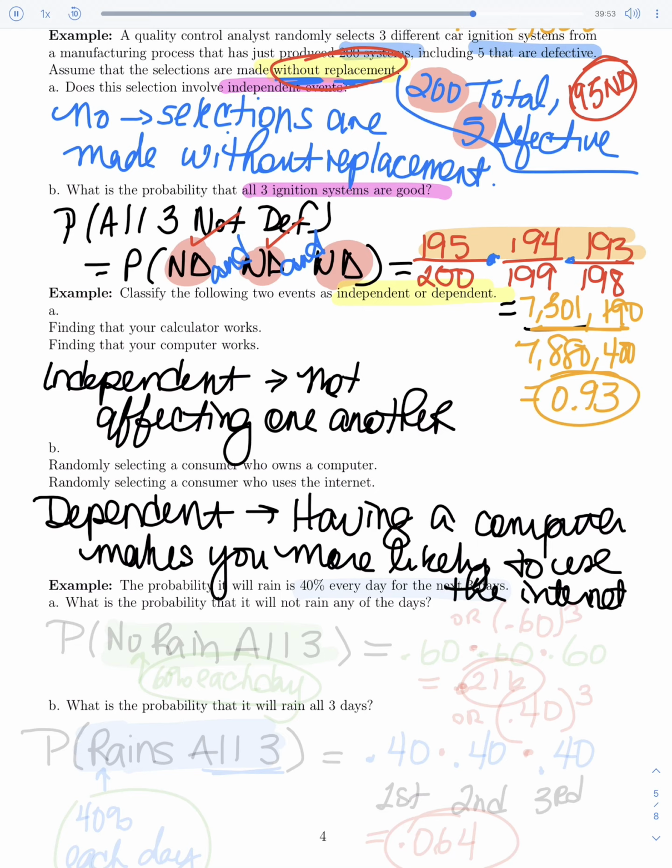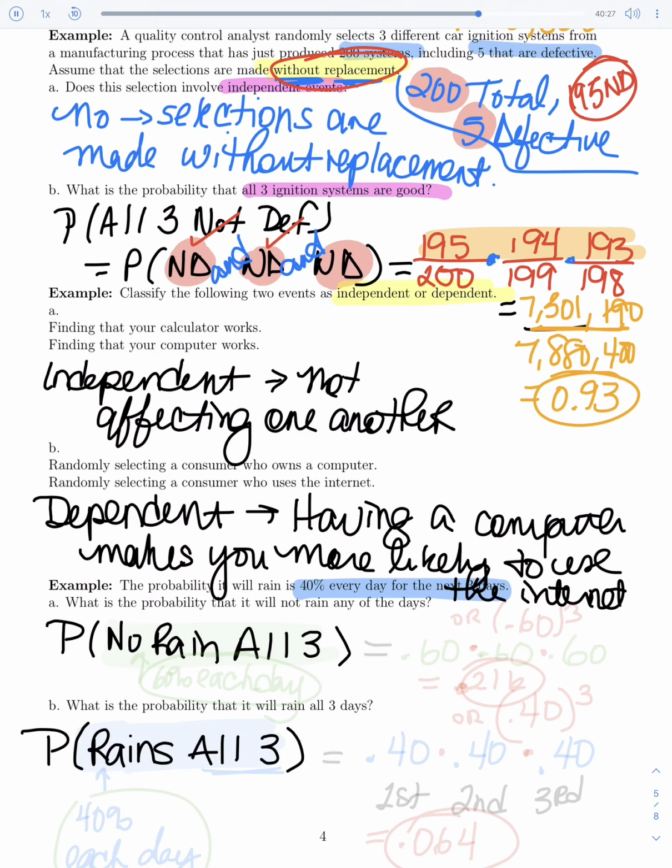for the next 3 days. So that's our first thing that they're giving us. Our chances of rain for the next 3 days is 40% each day. So let's see, there's two things they want us to find. On part A, they want to find the probability that it doesn't rain any of the 3 days. So no rain, all 3 is the first thing that they want us to find. Versus on the second one, they want us to find the probability that it rains all 3 days.